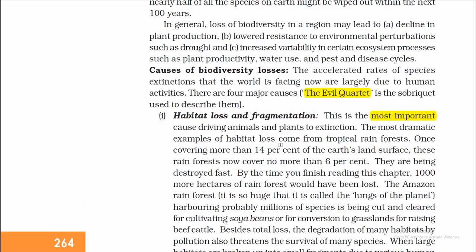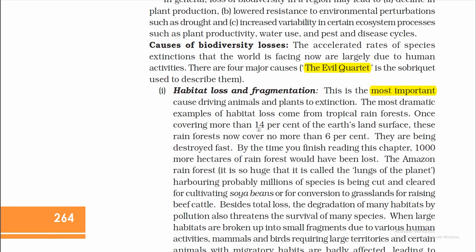The most dramatic examples of habitat loss come from tropical rainforests. Once covering more than 14% of Earth's land surface, these rainforests now cover no more than 6%. They are being destroyed fast. By the time you finish reading this chapter, 1,000 more hectares of rainforest would have been lost.